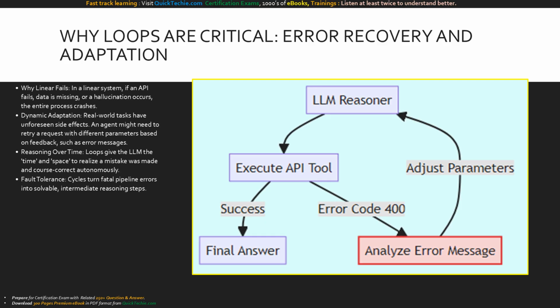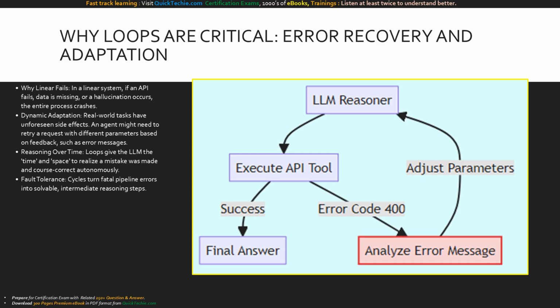However, when you implement a reasoning cycle, failure is no longer fatal. It becomes data. If a tool throws an error, that error message is fed back into the LLM during the next loop iteration. The agent can read the error, realize it used the wrong parameter, and autonomously adapt its approach. Loops provide the cognitive breathing room for an LLM to evaluate its own failures and iterate toward success, achieving massive fault tolerance in production environments.